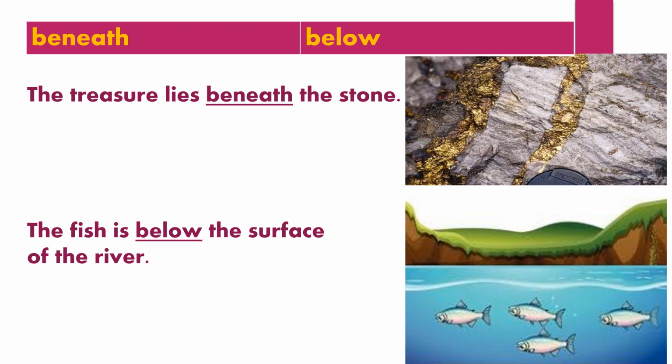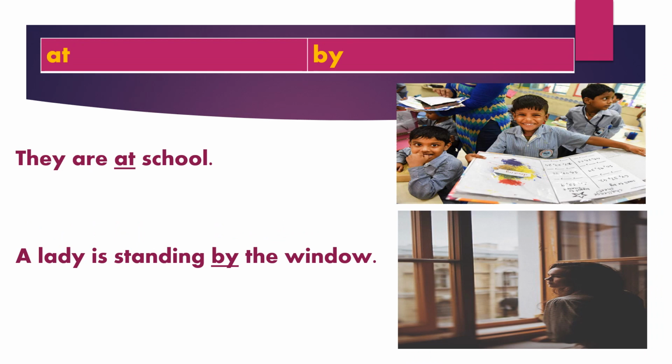The fish is below the surface of the river. Here, preposition below suggests fish at the lower level than surface of the water. At, by. They are at school.